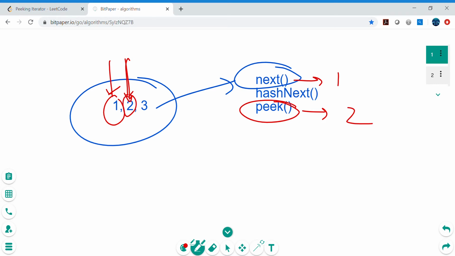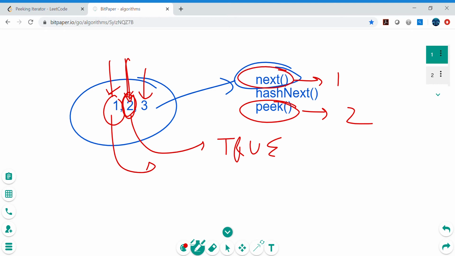And if you call hasNext, either on 2 or on 1, it should return true because there is still a next element. Now if you call the next method again after peek, it should return 2, because 2 is the next element, and the pointer will move to 3. So rather than 1, it should return 2, and now the pointer moves to 3.